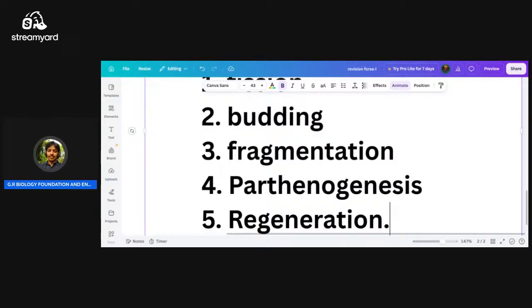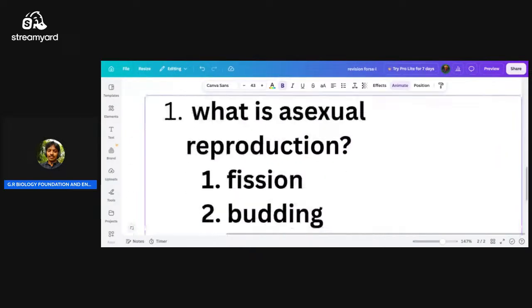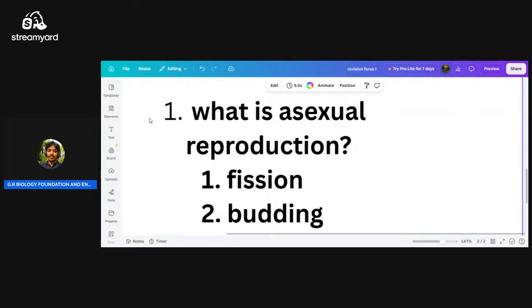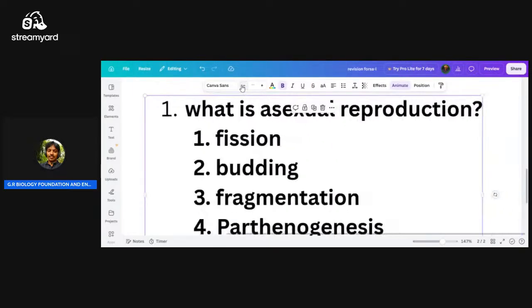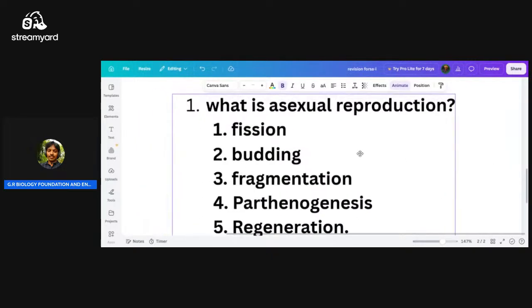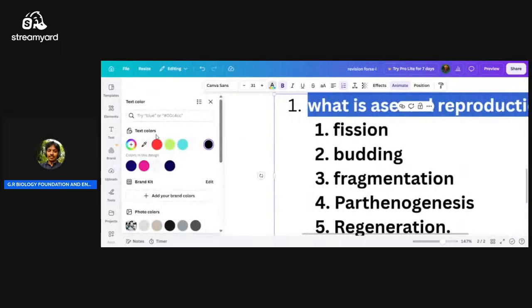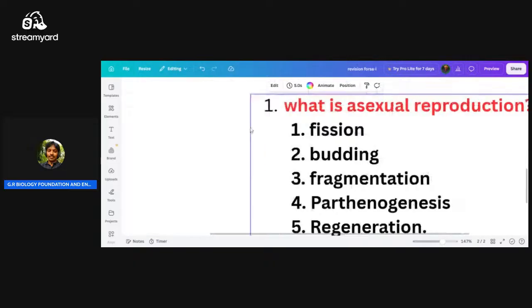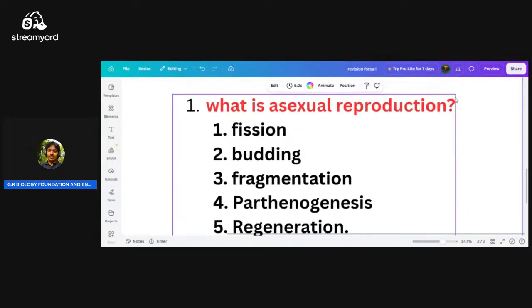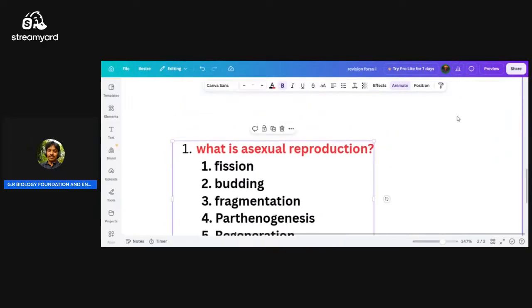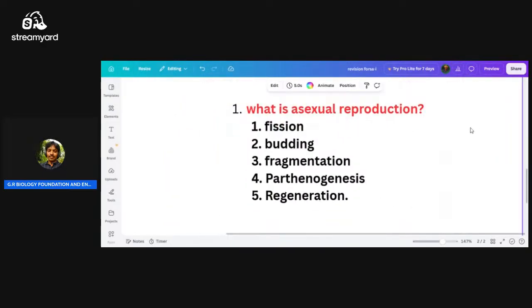I am going to explain about this question. Look here. What is the question?